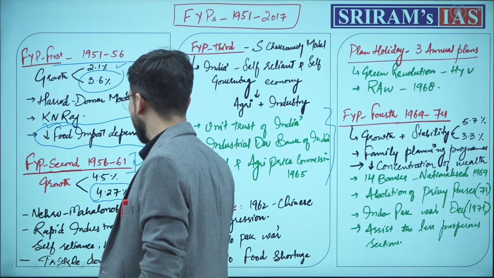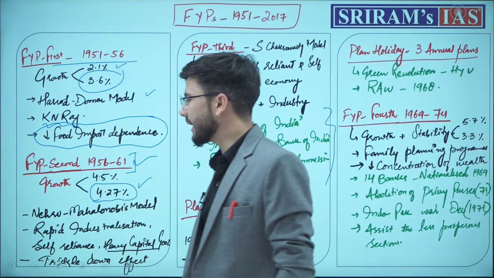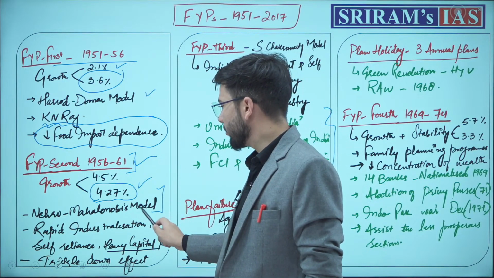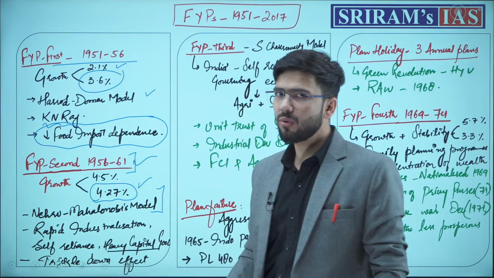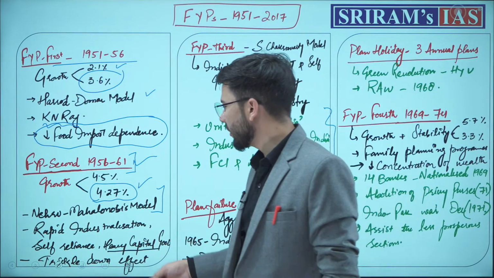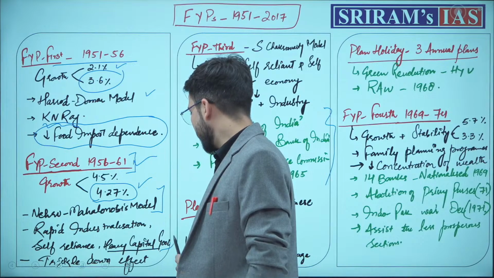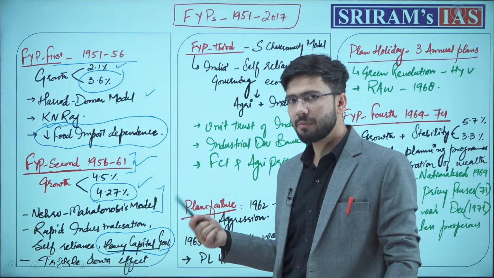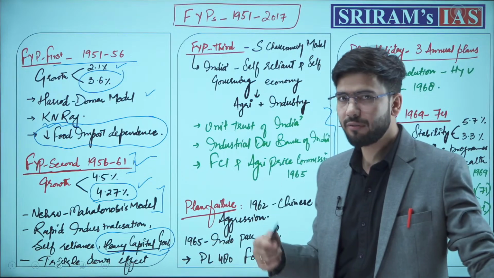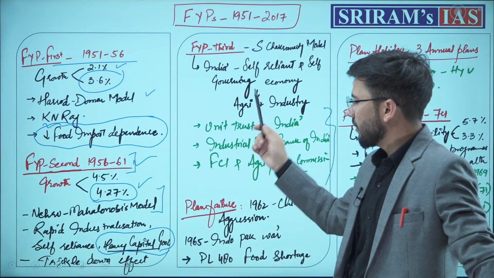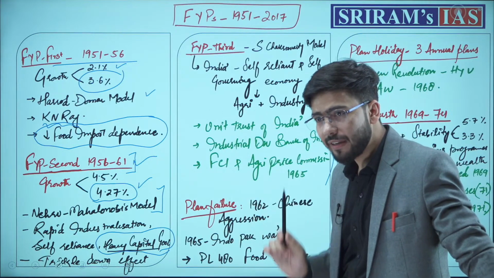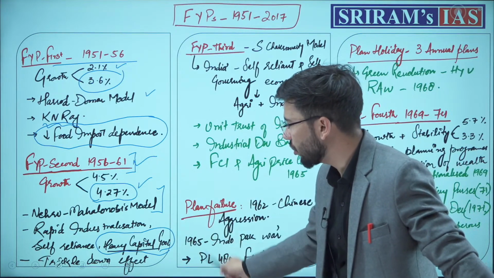One more thing, the second 5-year plan also, like the first 5-year plan, could not achieve the target growth, but the actual growth of this second 5-year plan was 4.27%. This is based on the Nehru-Mahalanobis model. It basically focused on rapid industrialization, self-reliance, and remember this. See, I'll show you how UPSC plays with your answers and with your questions. Remember that the second 5-year plan had emphasis on heavy capital goods.